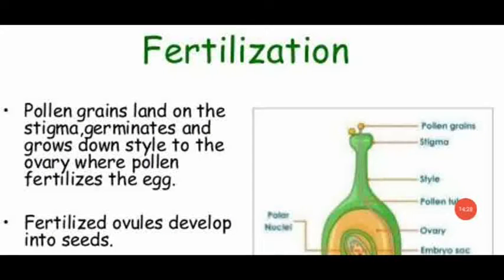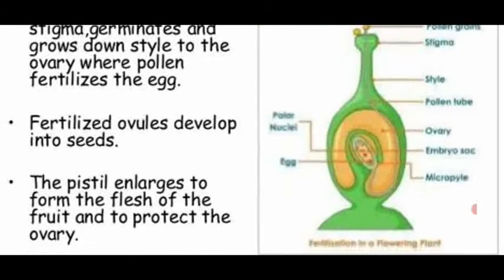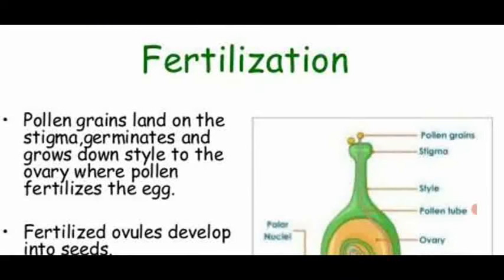Dear students, up to this, the pollination process is over. That is, pre-fertilization events are over. Now we are entering into another stage of sexual reproduction, that is fertilization. See the diagram and the points. So this is the introductory part of fertilization.